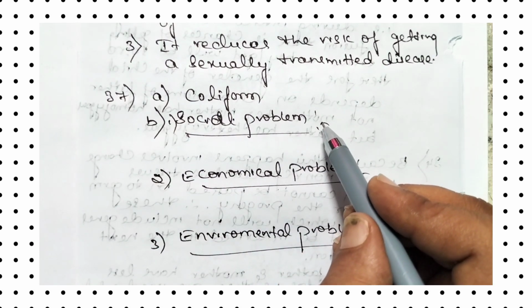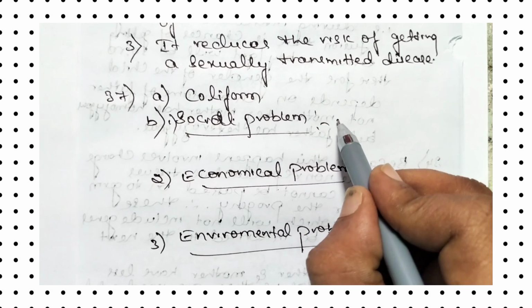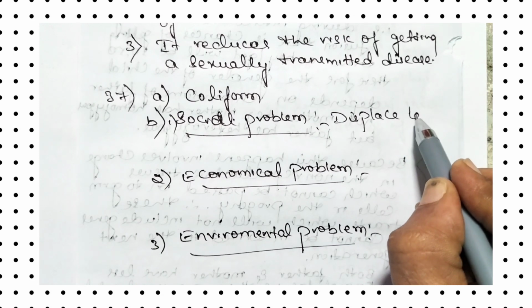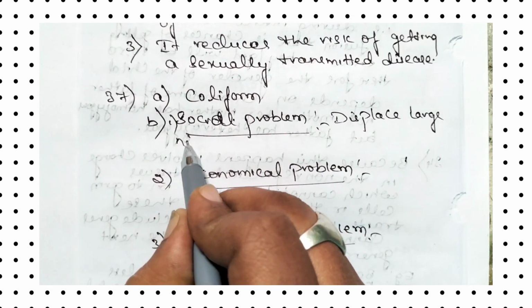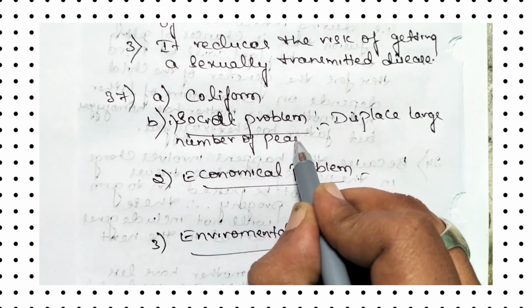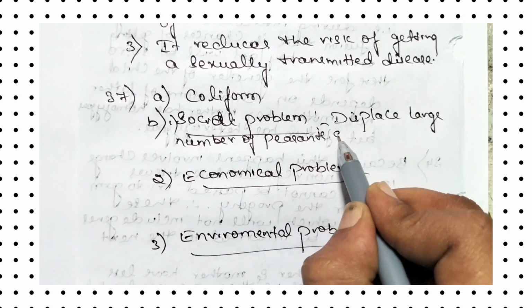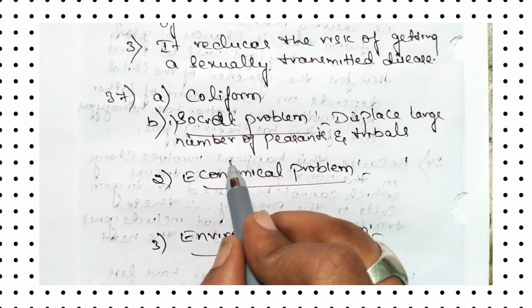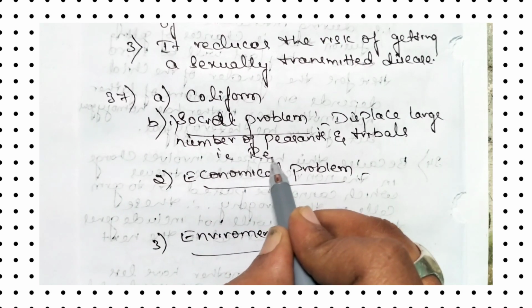These are the three problems that we may get when huge dams are constructed. Let us explain each problem in two lines. So first, the social problem: mainly it displaces a large number of peasants and tribals. That is the rehabilitation problem.